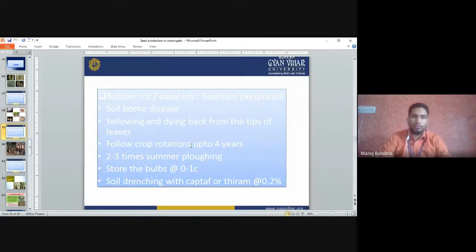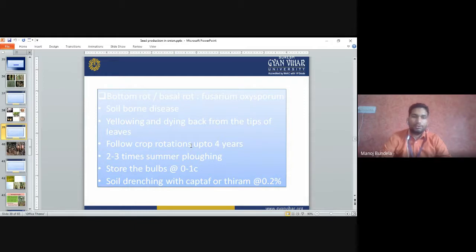Blossom rot or basal rot. It is caused by Fusarium oxysporum. It is a soil-borne disease, with yellowing and dying back from the tips of the leaves. Follow crop rotation up to 4 years. 2 to 3 times summer plowing we will do.